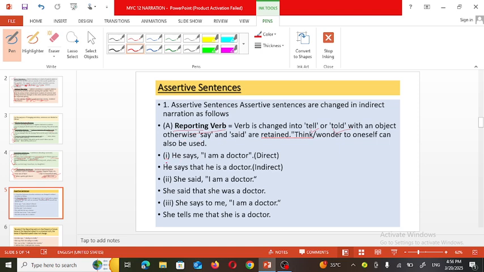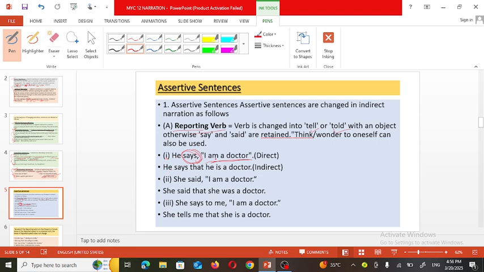so see here, an example. He says, I am a doctor. Now here, when the speaker is saying, the verb used is says. In such a case, there won't be any change of tense of the sentence when it changes from direct narration to indirect narration.